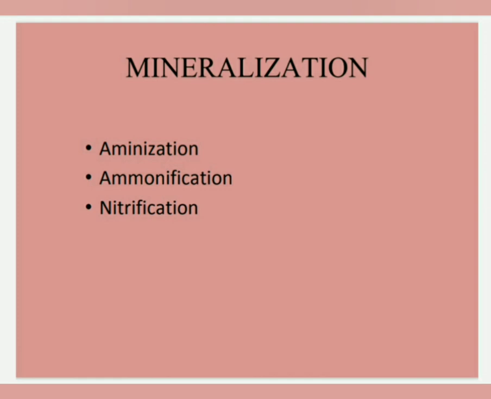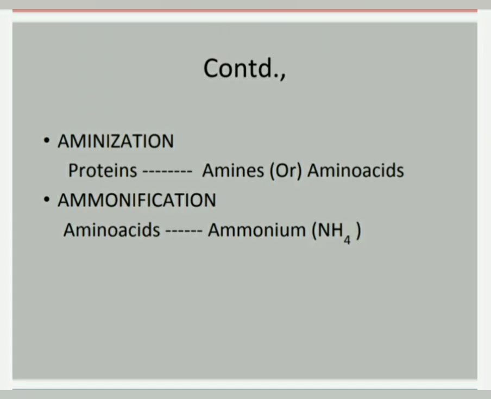Mineralization is the conversion of organic nitrogen into inorganic nitrogen, that is, the available form. It can be classified into three types. First, aminization, ammonification and nitrification. Aminization is the conversion of protein into amines or amino acids, carried out by non-specific heterotrophic bacteria, fungi or actinomycetes. Ammonification is the conversion of amine or amino acid into ammonium ions.